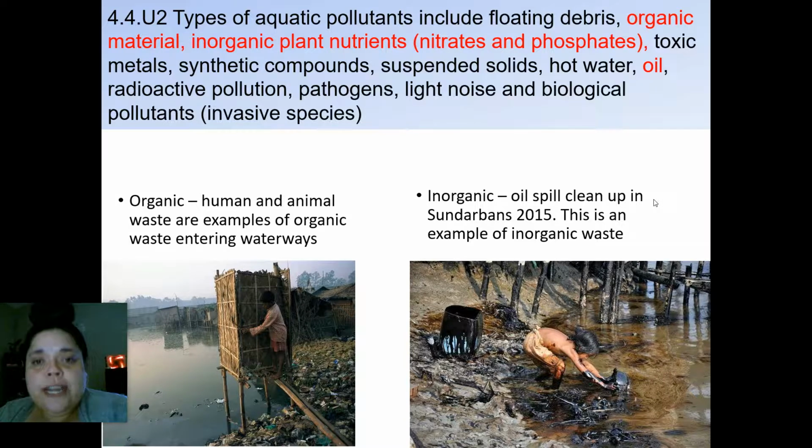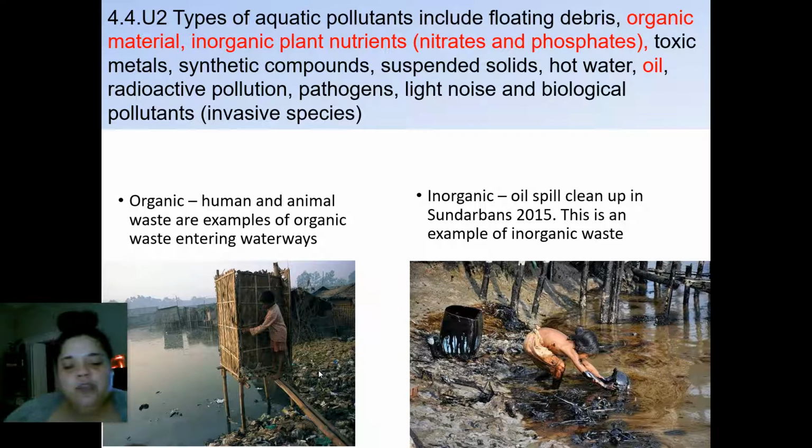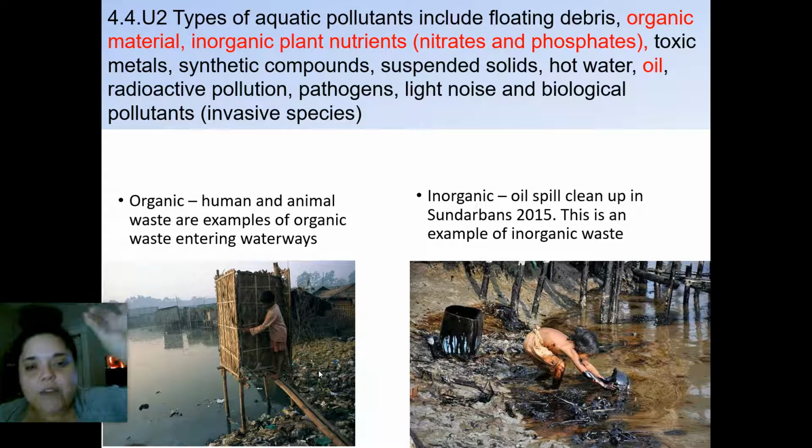Okay, so organic, human and animal waste are examples of organic waste entering the water system. This on the left here that you're seeing is how, so India is very, very poor, right? Based on the caste system, we have a very high level of people at the top that are wealthy, and then the majority of the country is extremely poor, really, really poor. Think about what poor is to us and then drop that about 50 more times.